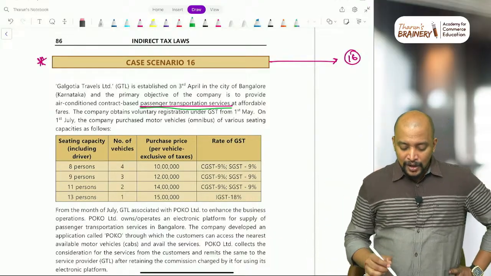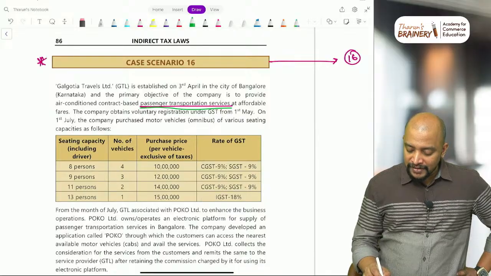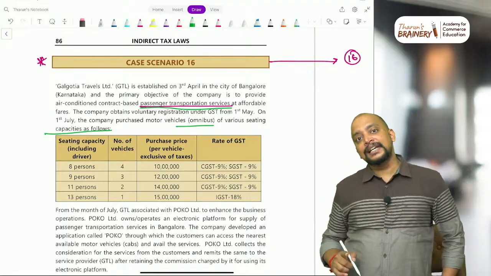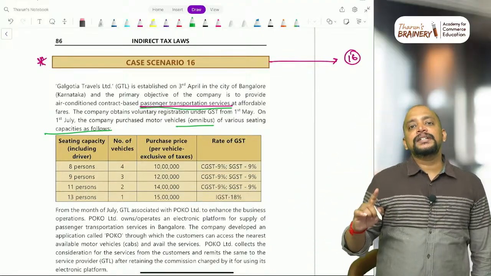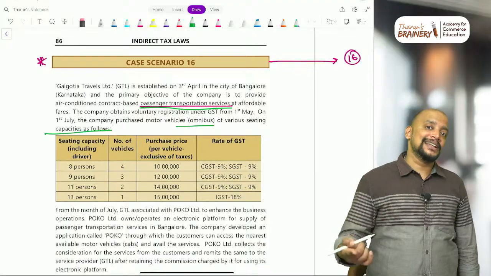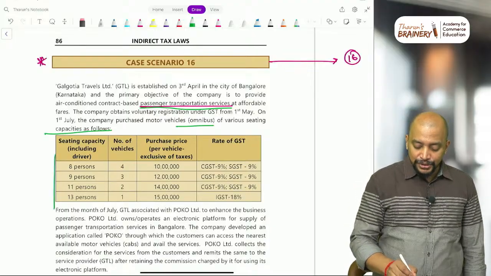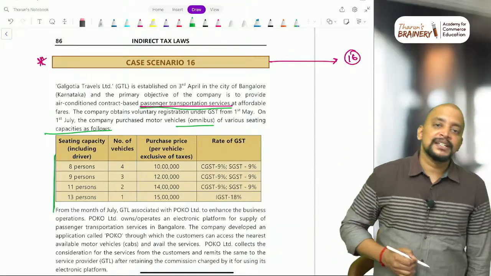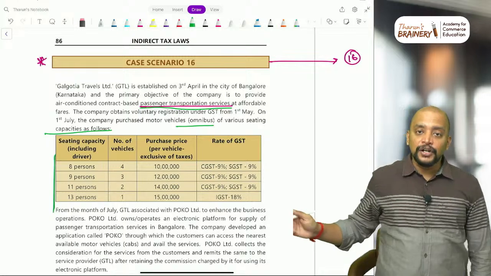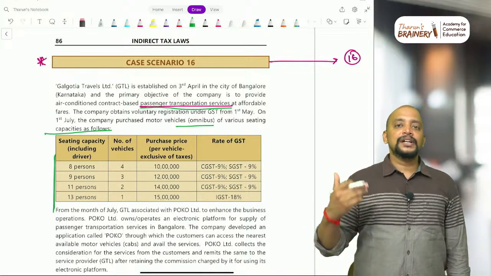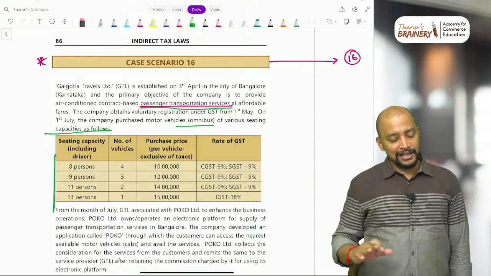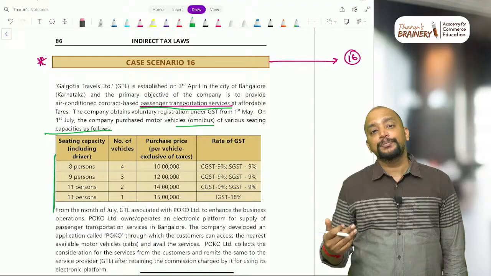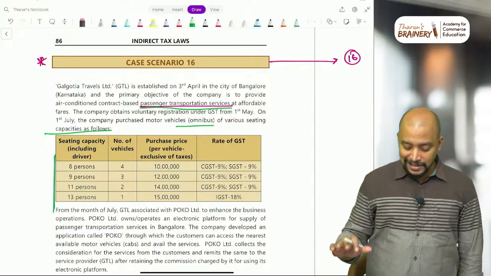Because see here, on 1st July, the company purchased motor vehicles, omnibus of various seating capacities, as follows. Basically, the 9(5) omnibus definition per se says greater than 13. But here, everything is up to 13, including the driver. That's the reason why, first of all, it is not that omnibus. So it's a trap which they have laid down so that you will think it is an omnibus and that 9(5) will be coming here. So no, the supplier will not be paying GST. Only if it is through an e-commerce operator will the operator pay GST in this case.